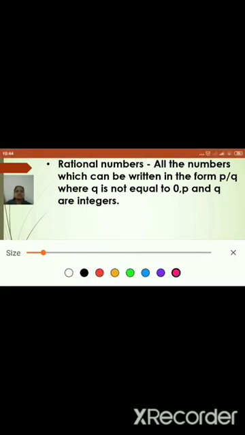So p and q can be negative, positive, or 0, but what is the condition given? q is not equal to 0.